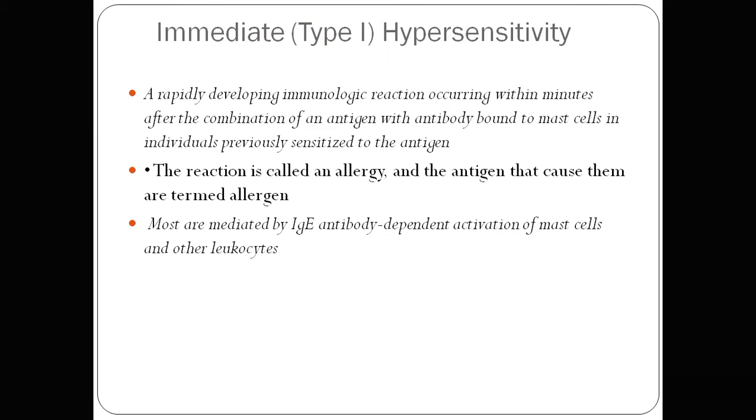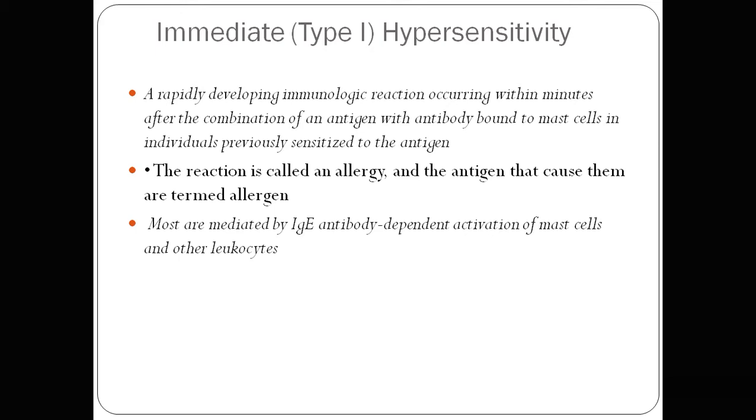So one by one we discuss each reaction. First of all, the type 1 reaction. Type 1 reaction is a rapidly developing immunological reaction. It occurs within minutes after the combination of an antigen with antibody bound to the mast cell in an individual previously sensitized to the antigen. So being previously sensitized to the antigen is very important. The person is sensitized to the antigen the first time, and when the second exposure to a similar foreign antigen occurs, that leads to the reaction occurring within minutes.